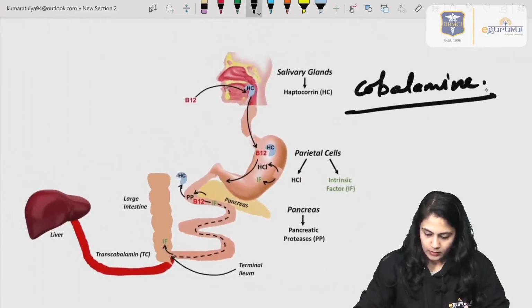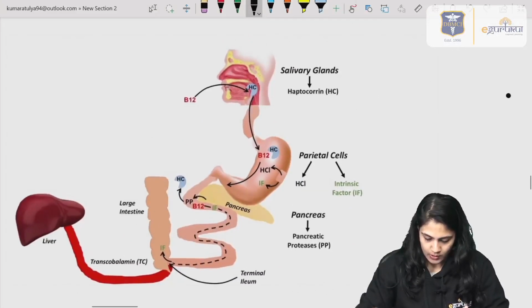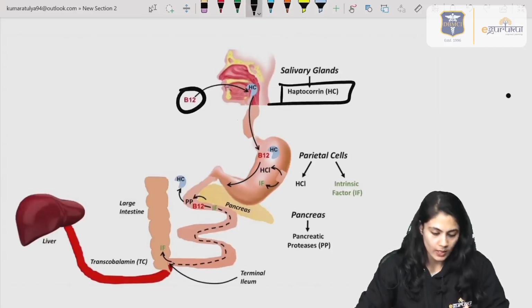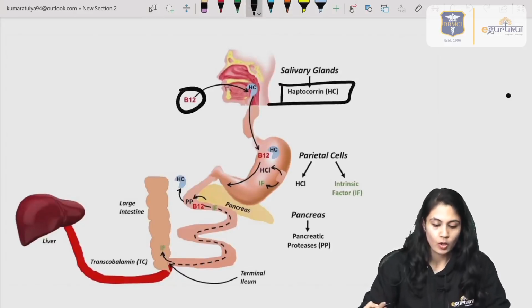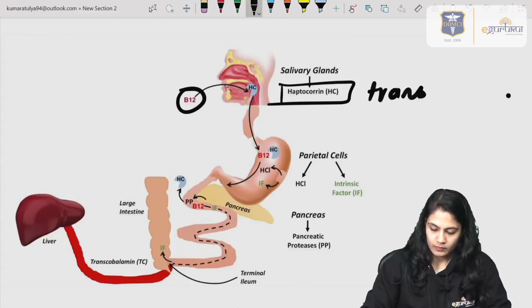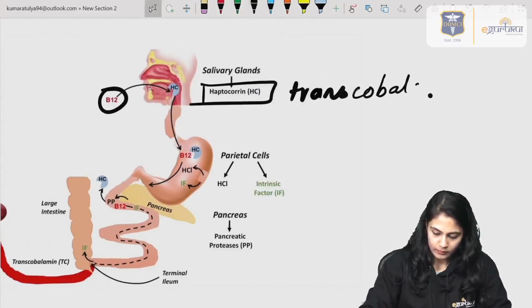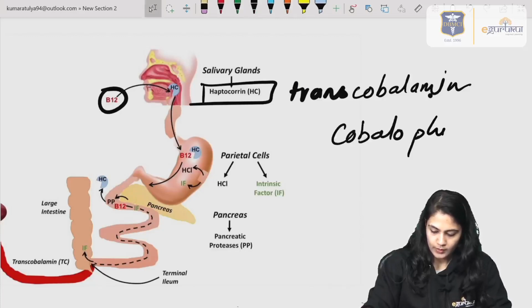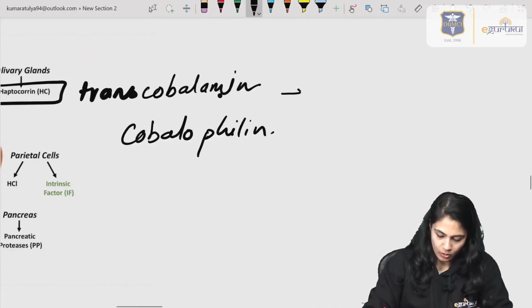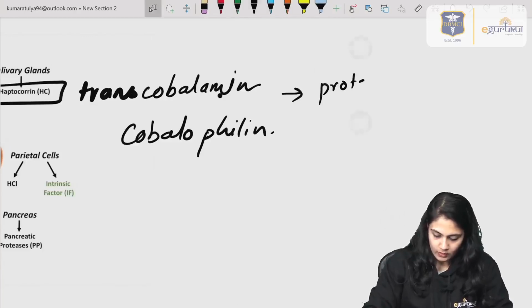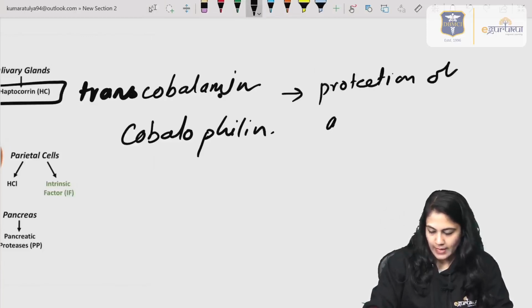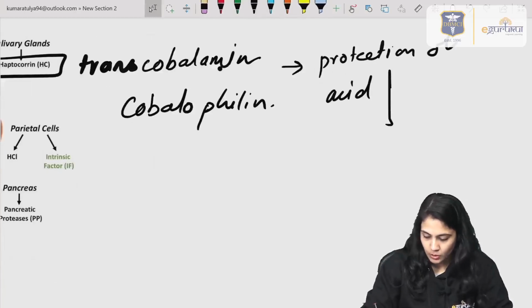Suppose this is the system, and B12 is coming inside. Now there is a protein known as haptocorrin, also known as transcobalamin or cobalamin. What is the function of this protein?